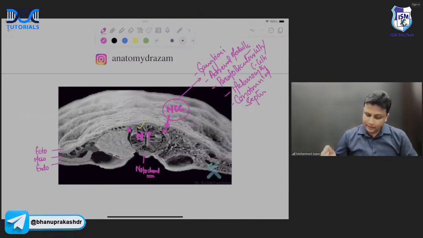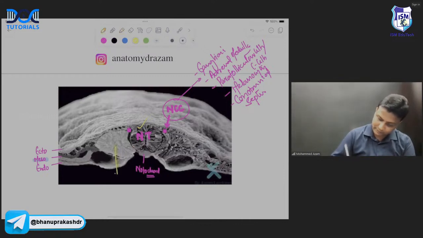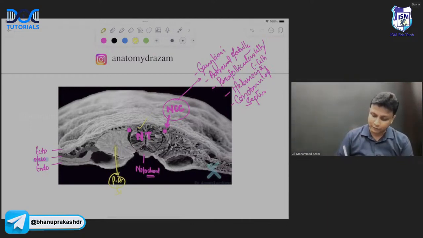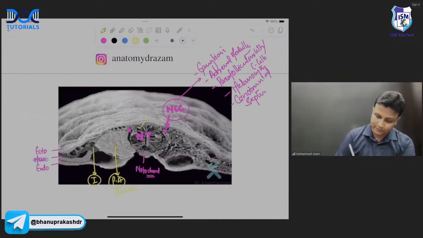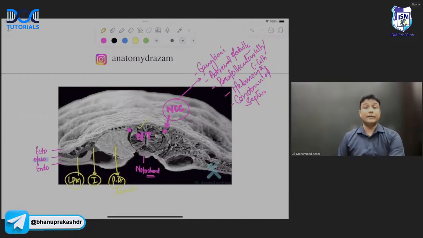Done here. Then apart from that, my dear friends, learn about the mesoderm here right now, sir. The mesoderm will be actually divided into how many parts here? 3 parts. Now, this mesoderm here will be known as the paraxial mesoderm, sir. Ye wala. Paraxial mesoderm. And this paraxial mesoderm is the one which is going to form somites. Remember that word. That is important for your exam, sir. Somites form. This one will be the intermediate mesoderm, which is going to form the urogenital system. And this one here will be the lateral plate mesoderm. Fine here. So the mesoderm in the middle here will be divided into 3 parts: paraxial mesoderm, intermediate mesoderm, and the lateral plate mesoderm.